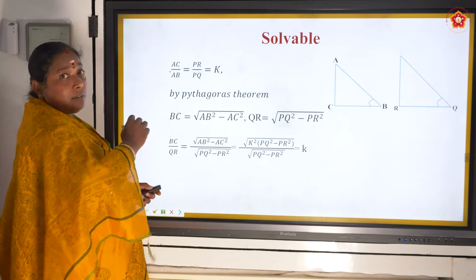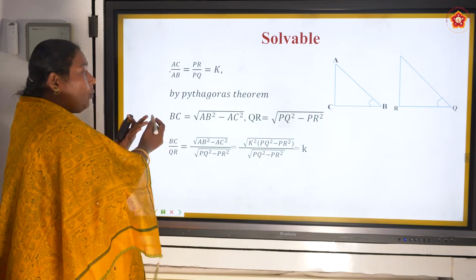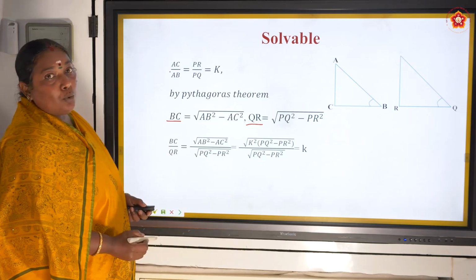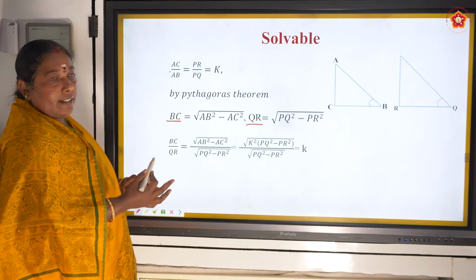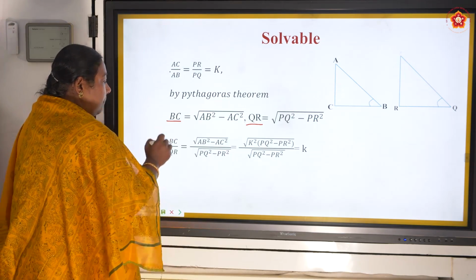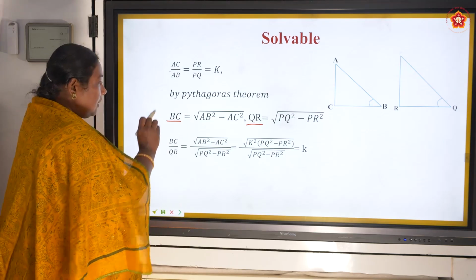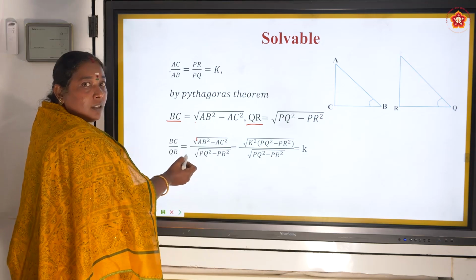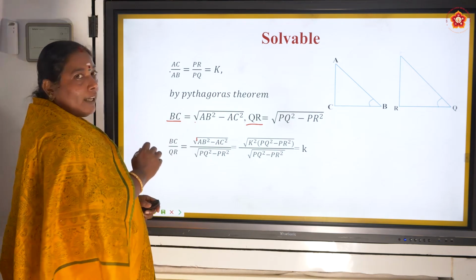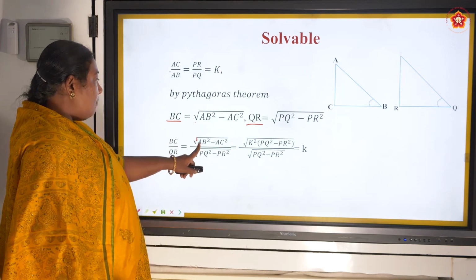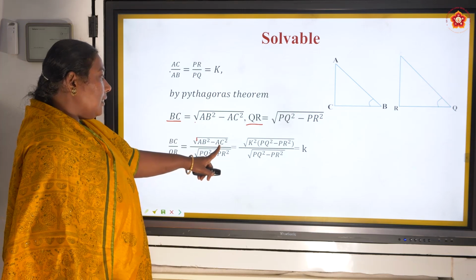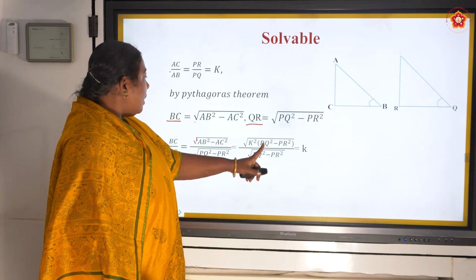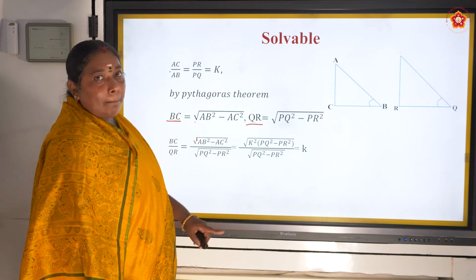Now what I am going to do is divide these two, BC by QR. Write the values of BC and QR. Next, AB minus AC, I am going to change as K square PQ and K square PR.